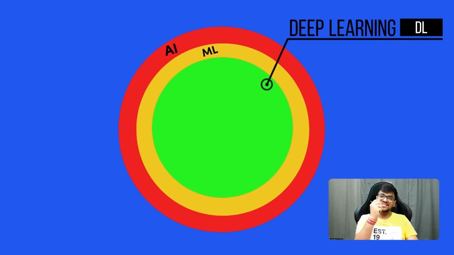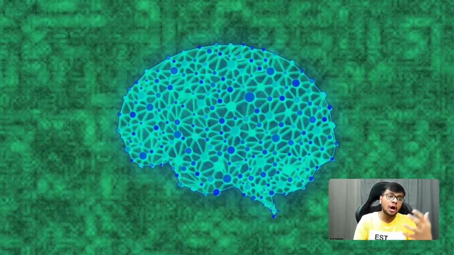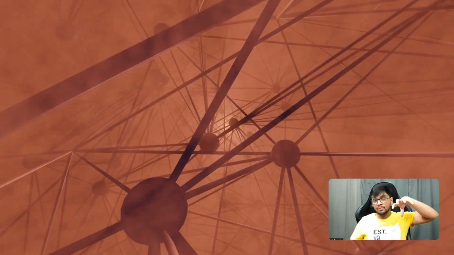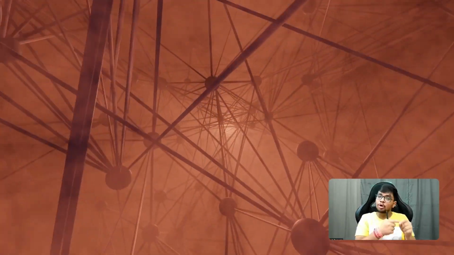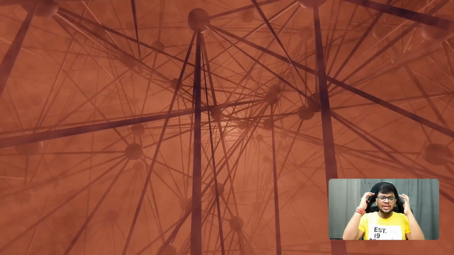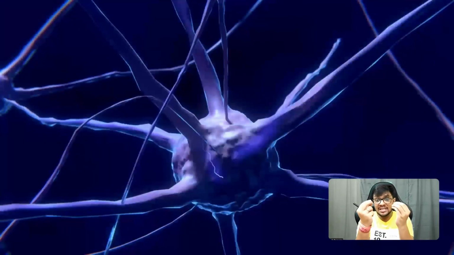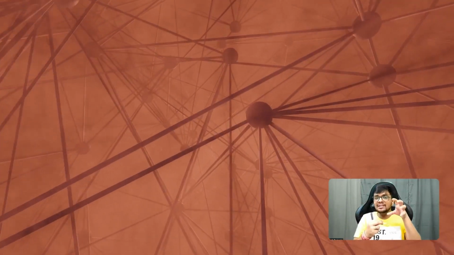Deep learning mimics a human brain. In a human brain, there are neurons that are interconnected. I'm not drawing the neuron figure properly, but you can see on the screen how a neuron looks. So there are millions of neurons interconnected in your brain. How the brain works, how your eyes see, exactly those capabilities are given to a machine. It is neuron-like structures, again, that are used to make artificial intelligence products.